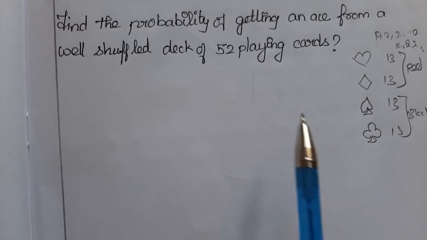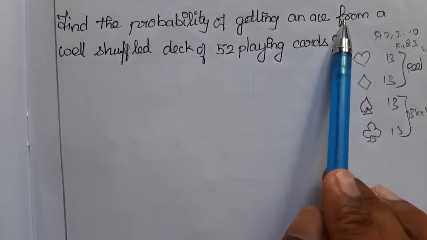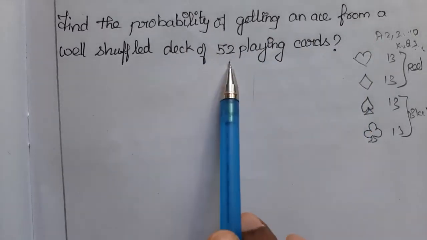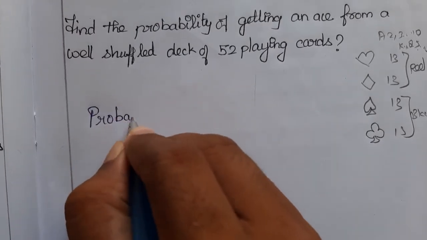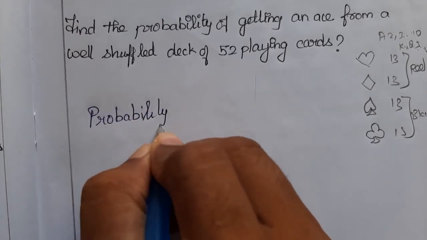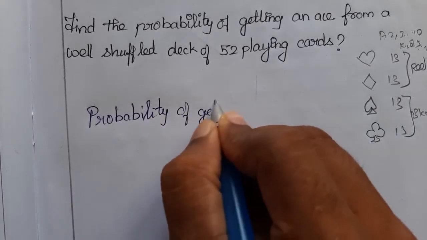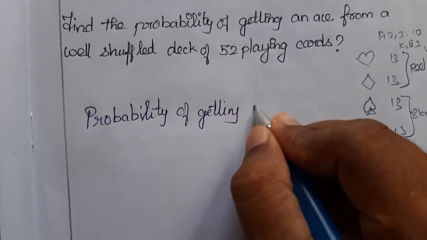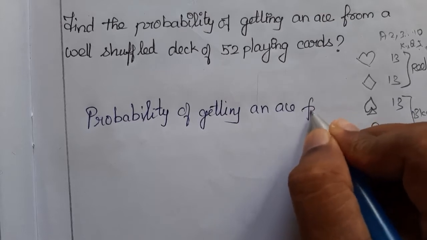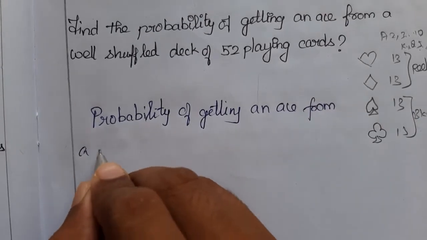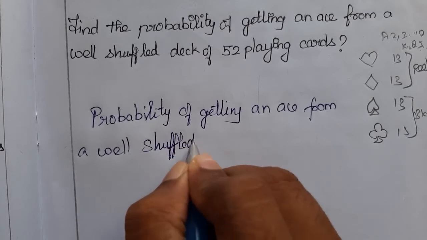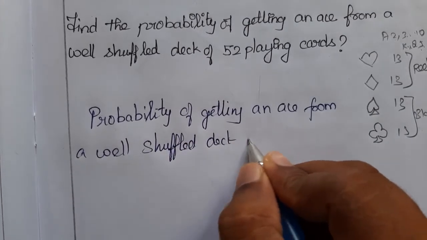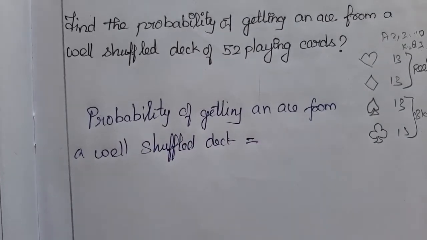Now our question is the probability of getting an ace from a well shuffled deck of 52 playing cards. So the probability of getting an ace from a well shuffled deck is the total number of aces divided by the total number of cards, right?